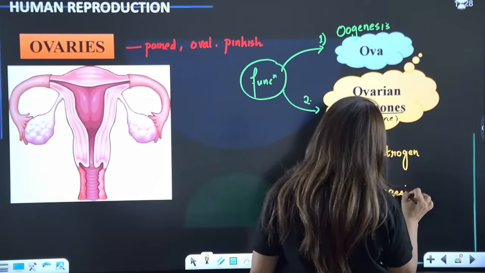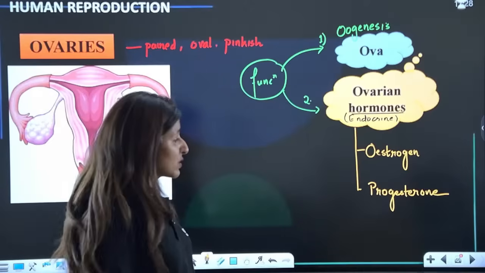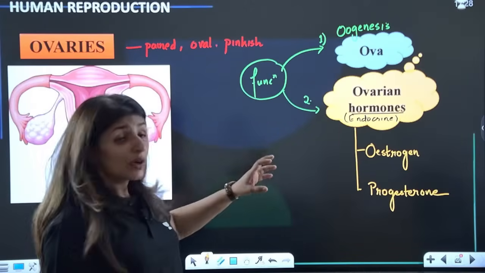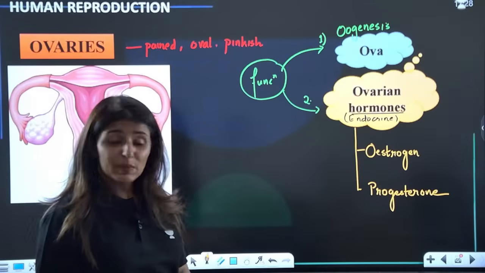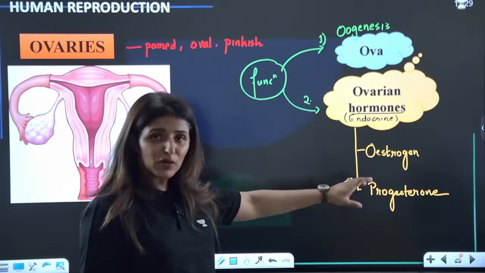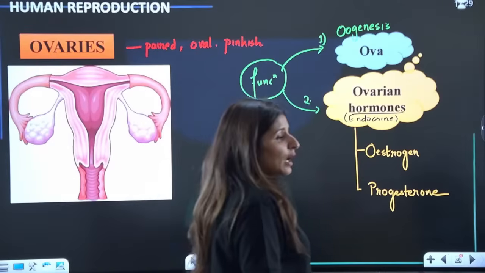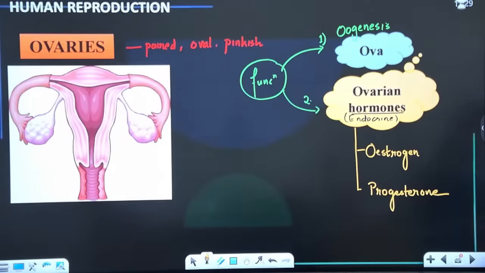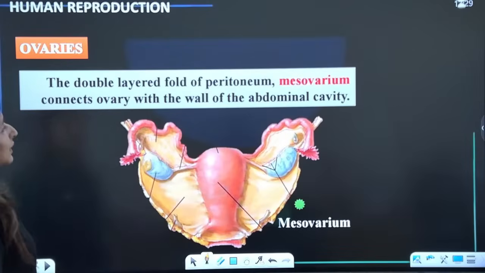So testes were secreting one male hormone. These are secreting two different hormones, estrogen and progesterone. As we go into the details of the ovary and see the structure of the follicles present, we will see which particular cell is responsible for estrogen production and which one is going to release the progesterone. Are we clear? Please tell me these points are clear to all. Yes?